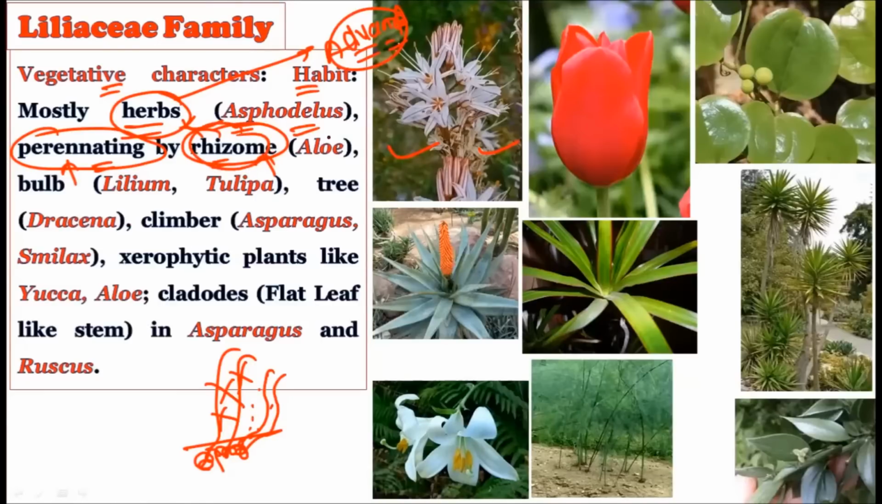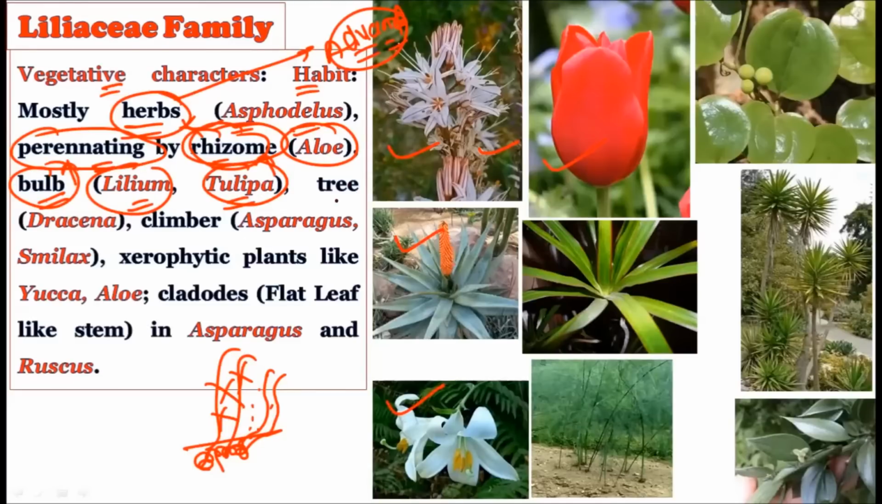This type of rhizome is found in aloe vera. Consider this second picture. This is aloe vera, or the aloe genus plant, and this aloe genus belongs to the Liliaceae family. Then they also perennate by the bulb, for example, Lilium and Tulipa. This is the Lilium plant, and this is the Tulipa plant, and both of these plants have an underground bulb, and by using this bulb they perennate. Under unfavorable conditions the plant will die, but when favorable conditions come, this underground bulb will create the new plant. Such a kind of bulb is present in Lilium and Tulipa.